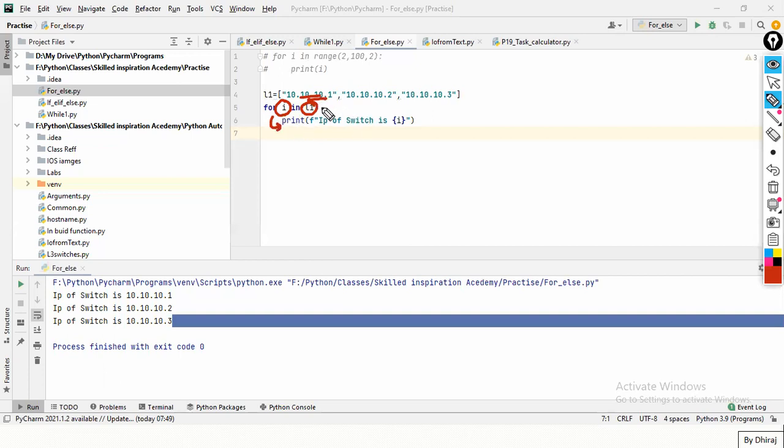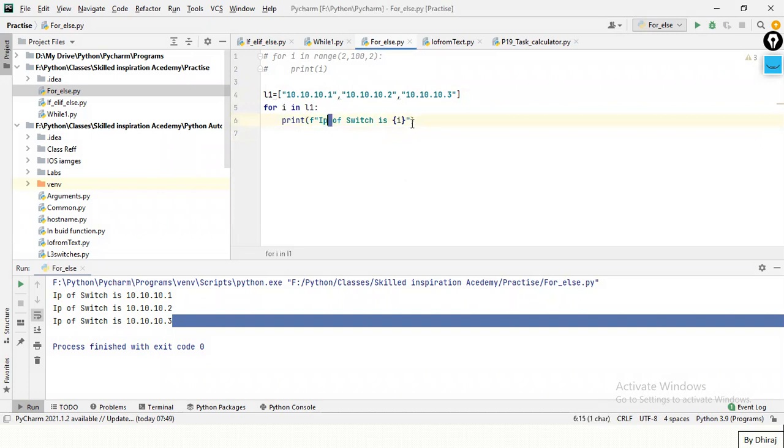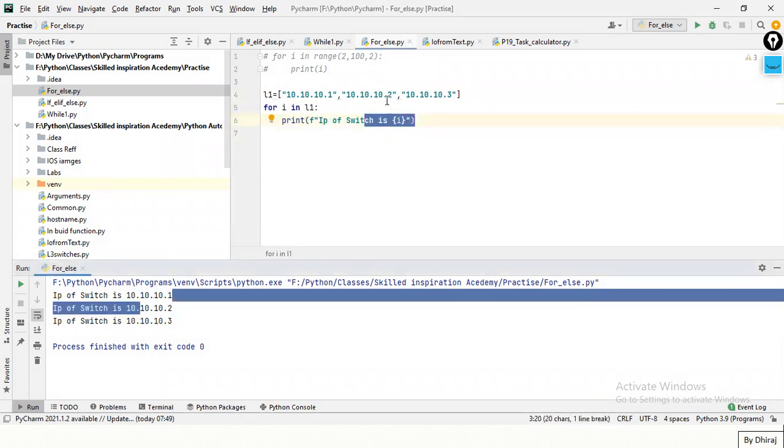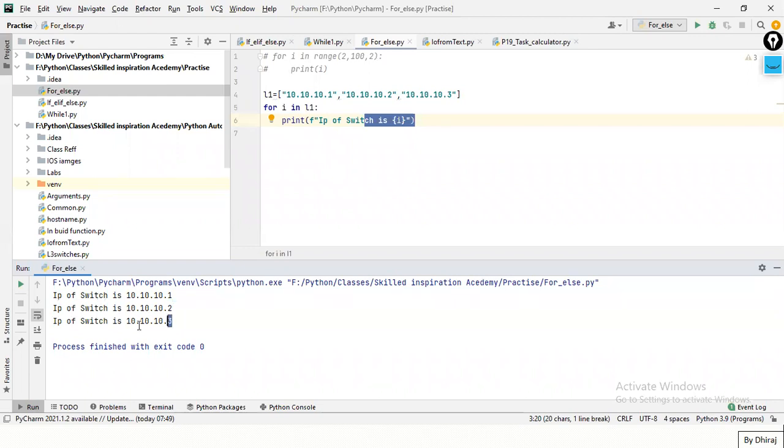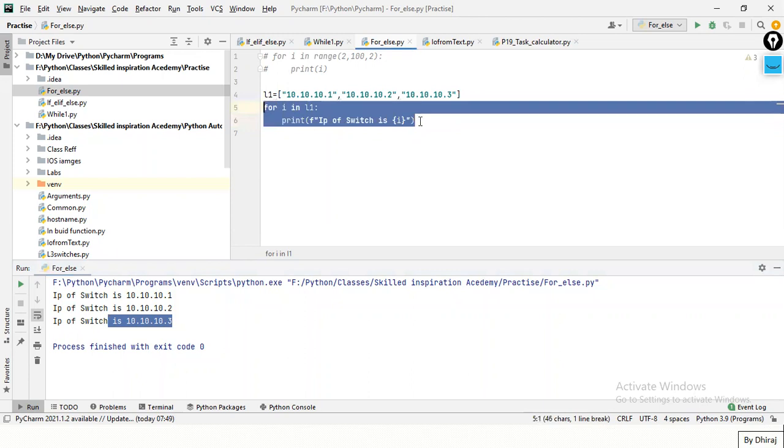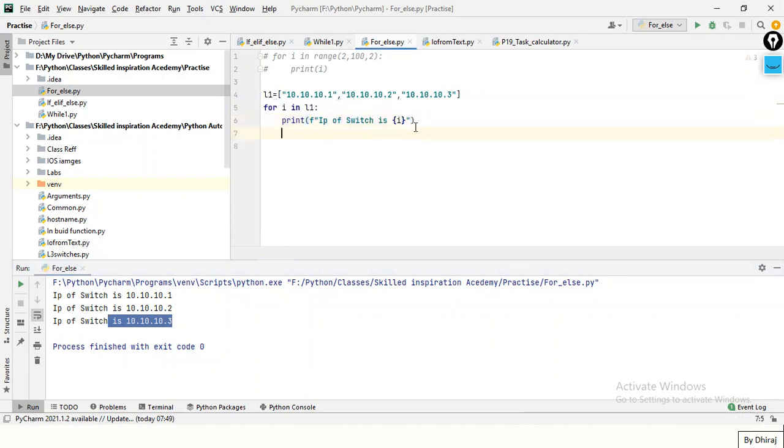Then until this condition is false. So this condition will get false up to the end of the list. If there is nothing in the list, if this list ends, then and only then this condition will get false. Getting it? Yes. Right. So this I will take one input. So first it will take .1, again it will run. It will take .2, again it will run. It will take .3. Is there something after .3? No. At that time, this for gets stopped, and the interpreter will come outside of this loop.